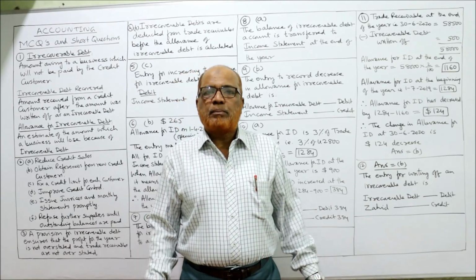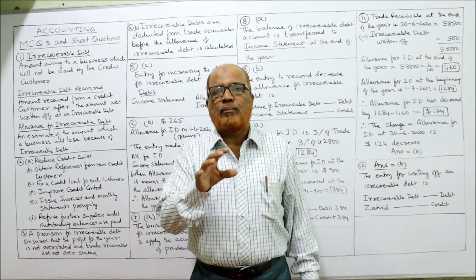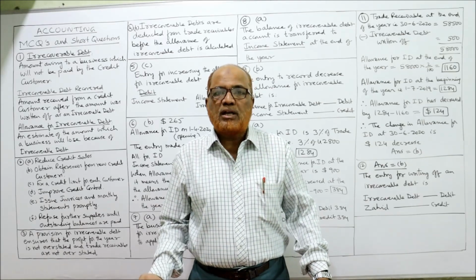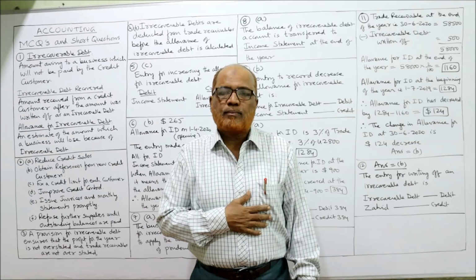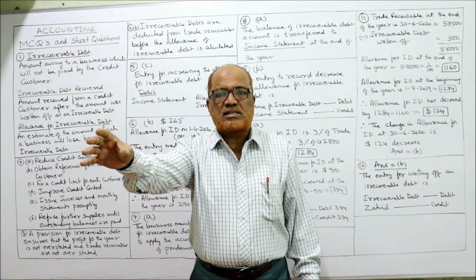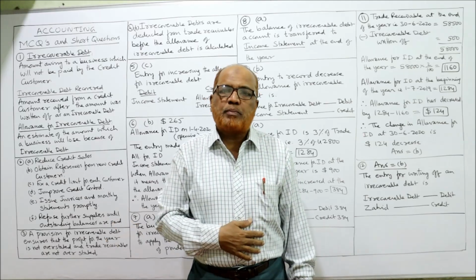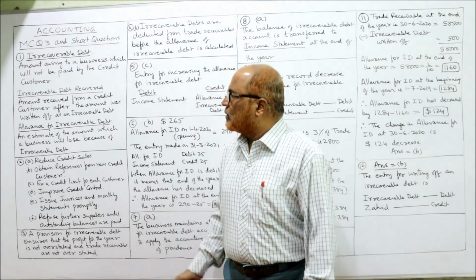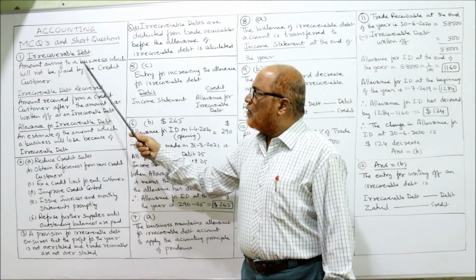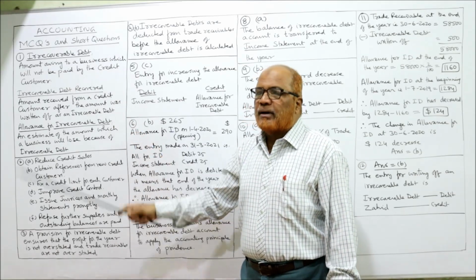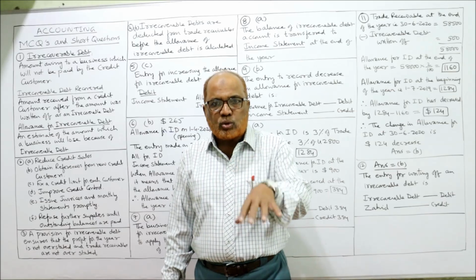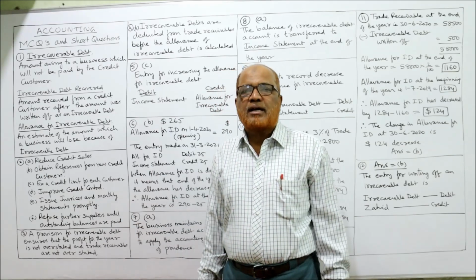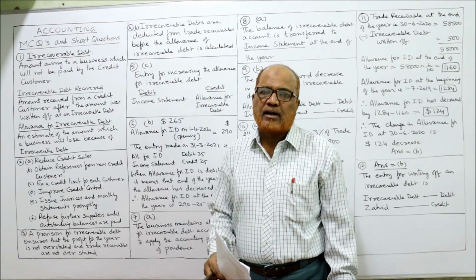First of all, irrecoverable debt means the credit customer is not in a position to pay the amount. The amount is owing by the credit customer and the customer is not in a position to pay, so we will write off the debt as irrecoverable debt. Irrecoverable debt is an amount owing to the business by a credit customer which will not be paid. That is called irrecoverable debt.